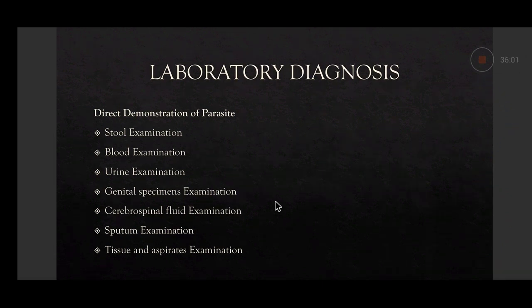Then another method of direct examination, by which ova, cysts and trophozoites can also be seen. One is Ziehl-Neelsen staining, which you must have been taught in previous lectures. And modified Ziehl-Neelsen staining is used on a fixed smear of the stool. You make the smear, fix it, and stain with modified Ziehl-Neelsen staining for Cryptosporidium parvum.